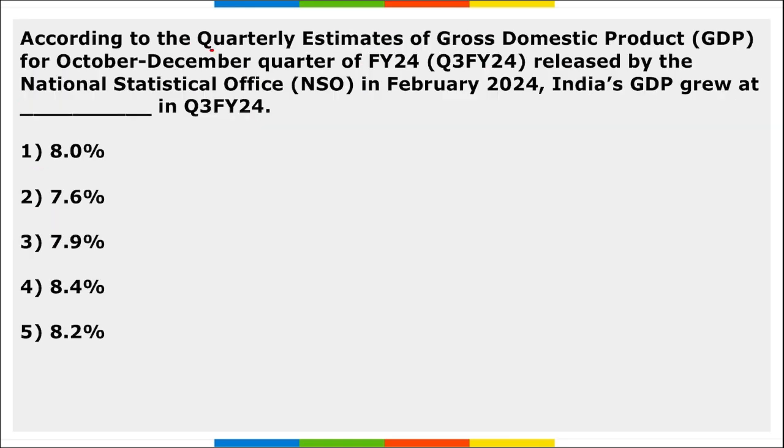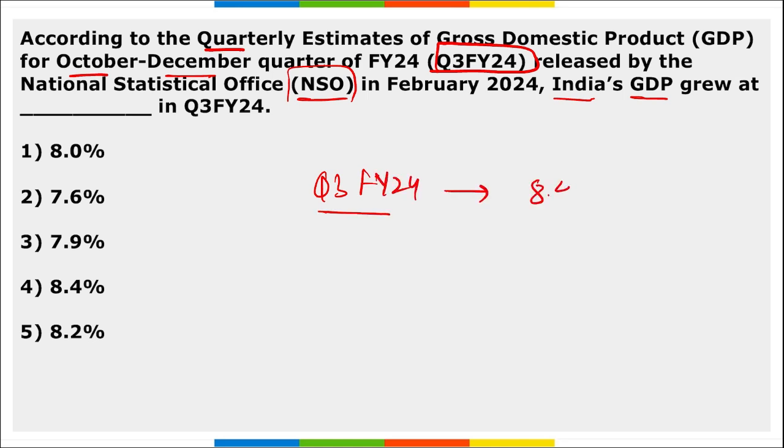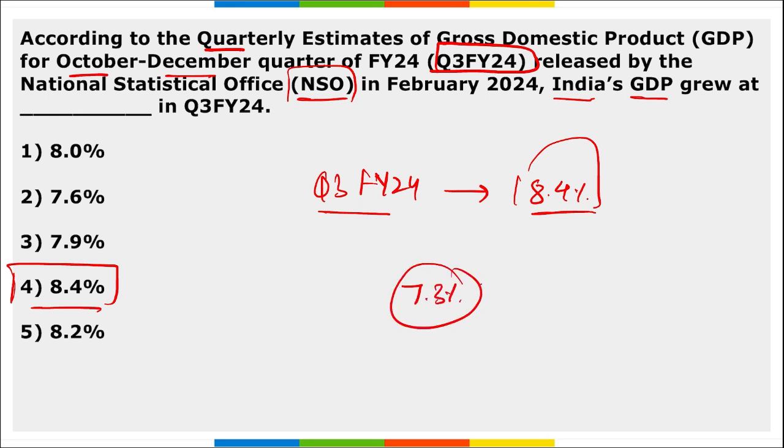Next, according to quarterly estimates of GDP for the October to December quarter, that is the third quarter of fiscal year 24, this data was released by NSO in Feb 2024, and India's GDP grew at what percent? So remember, in the third quarter of fiscal year 24, India's GDP grew by 8.4%. Right, this was better than the expected data, and we were actually expecting around 7.3% of growth, but